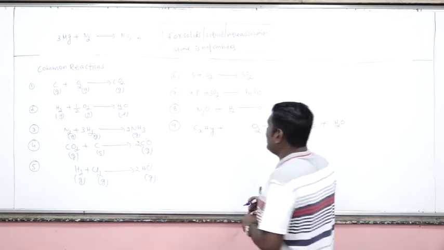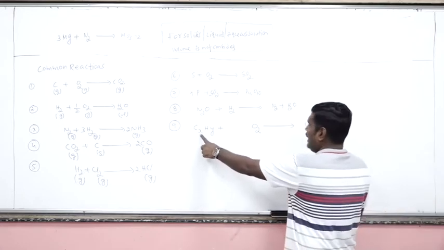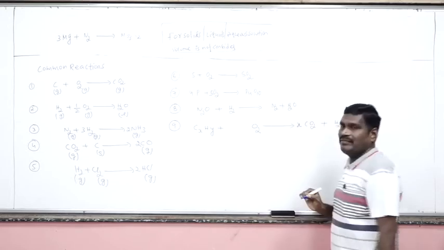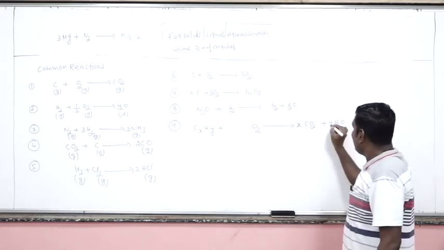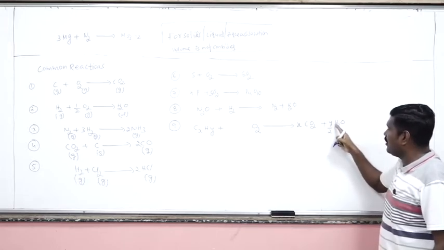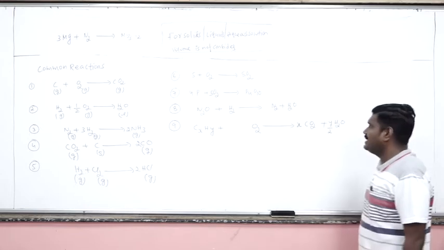Now here the important thing is the balancing of the reaction. How many carbon atoms are there? X. So I am writing XCO2. How many hydrogens are there? Y. I am writing here Y by 2 because already there is a 2. Into 2, the 2 by 2 will be cancelled. So how many hydrogen atoms are there? Y. Here also Y.